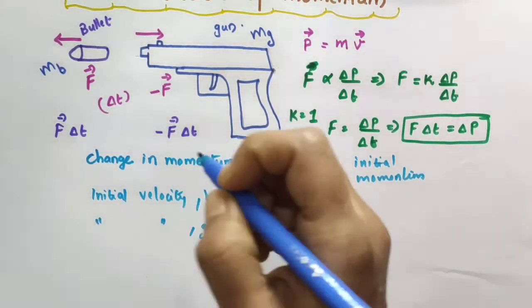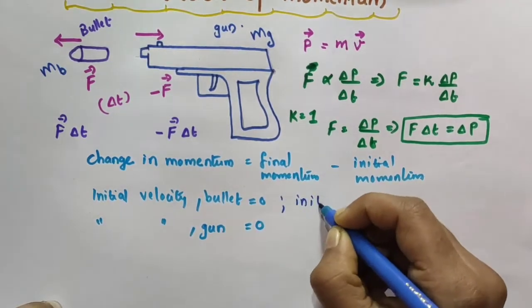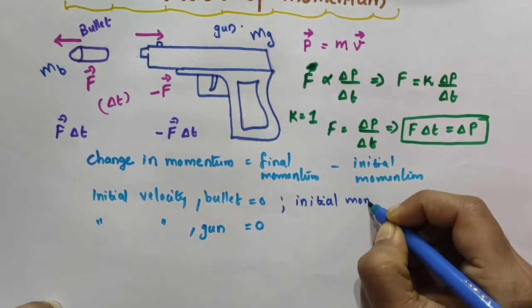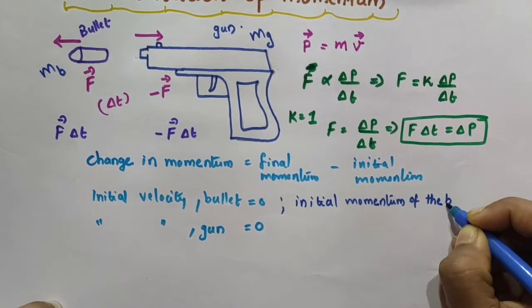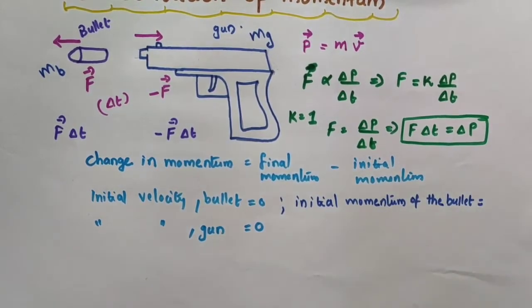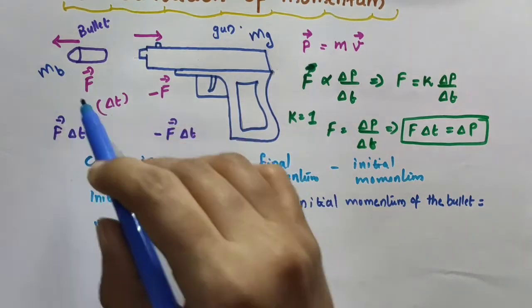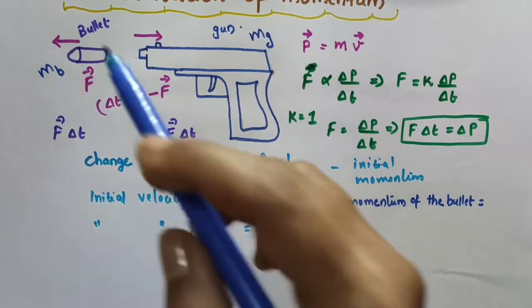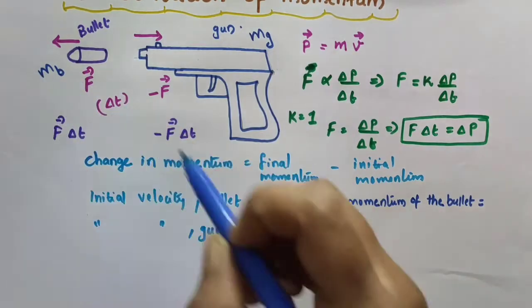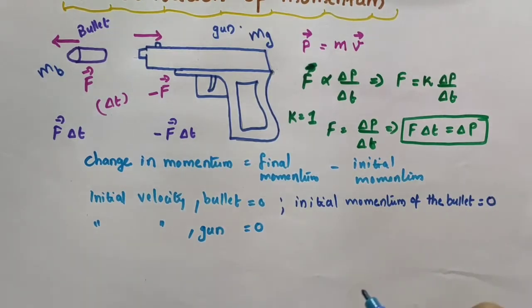So, what will be the initial momentum of the bullet? Momentum is equal to mass into velocity. Its initial velocity is 0, and the mass is m_b. So the initial momentum of the bullet is m_b into 0, which gives 0 units.